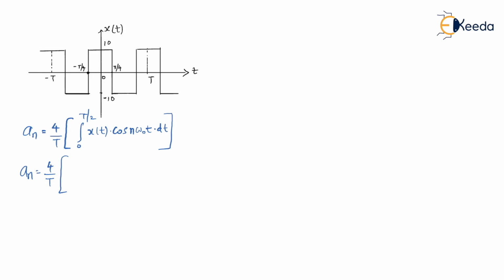We know that again we have to divide this integration into two parts. The first part from 0 to t by 4, the rest of the part from t by 4 to t by 2. We know that this is your t by 2 time period. So from 0 to t by 4 it is positive 10, and from t by 4 to t by 2 it is minus 10. So first integration over 0 to t by 4, value of x of t is 10 cos of n omega naught t dt, plus the second integral over t by 4 to t by 2, value of x of t is minus 10 cos of n omega naught t dt.